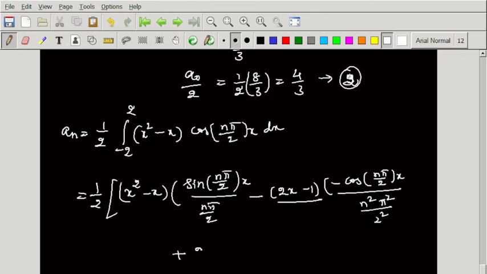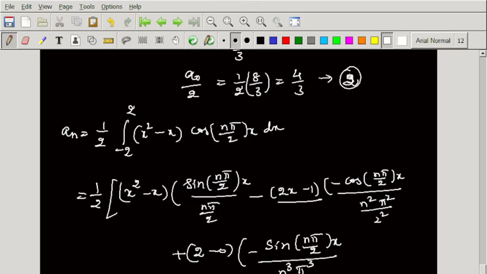So 2x minus 1 is 2, 1 is 0, remember, do it carefully each and every term, and minus cos integration is sin n pi by 2 of x dividing by one more n pi by 2 we get, so we get n cube into pi cube by 2 power 3. So limit is minus 2 to 2.